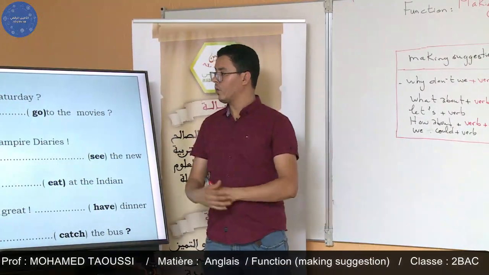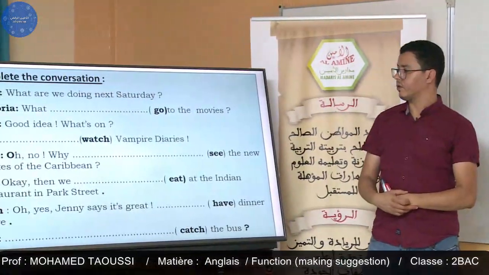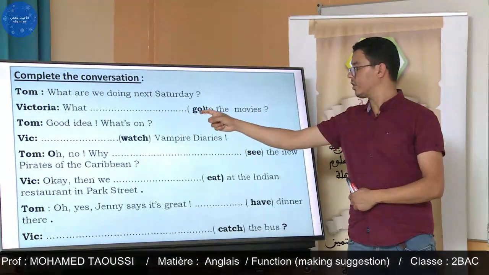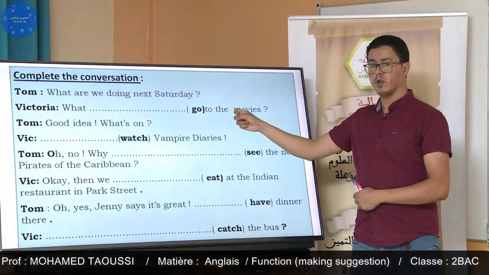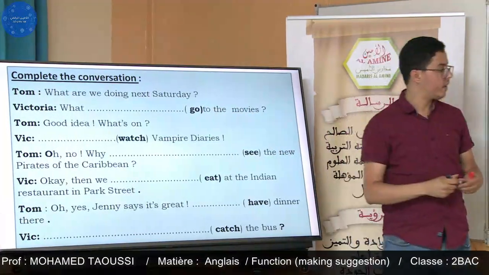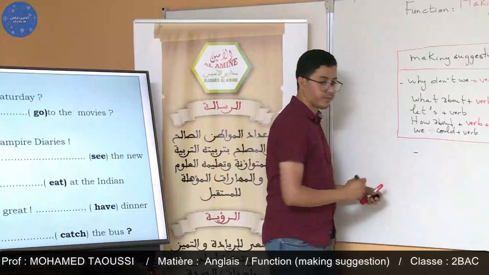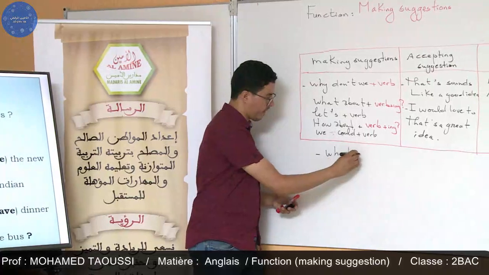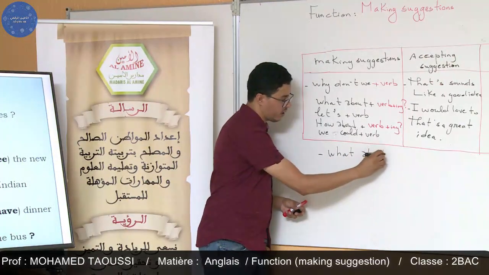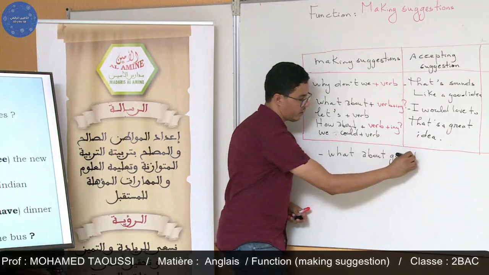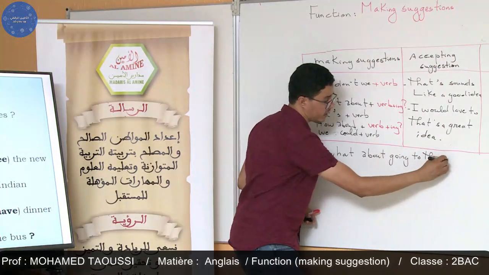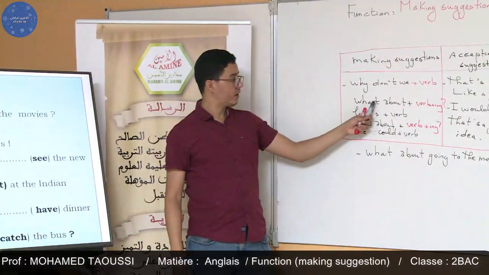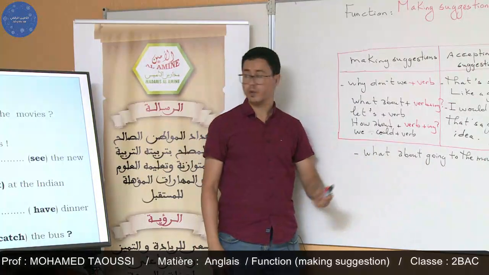So Tom, what are you doing next Saturday? Tom is asking Victoria. Victoria is going to make suggestions. She is going to suggest going to the movies. So we can say, what about going to the movies or cinema? We can say movies or cinema. Here we can use the expression what about. It's followed by a gerund. What about going to cinema?